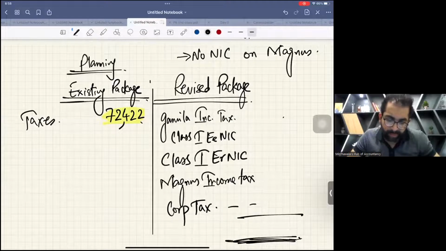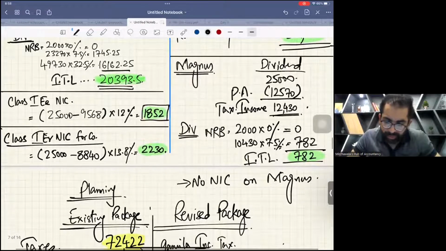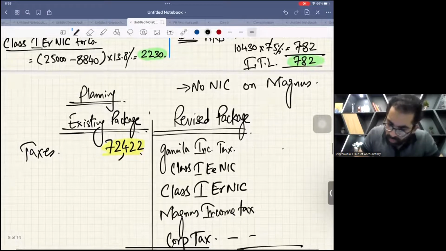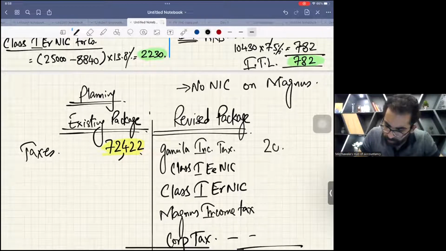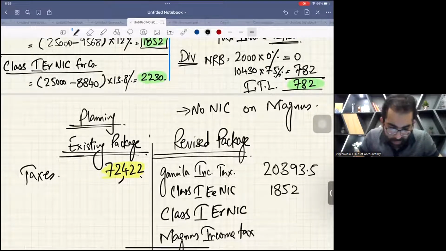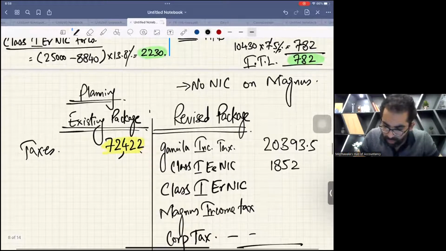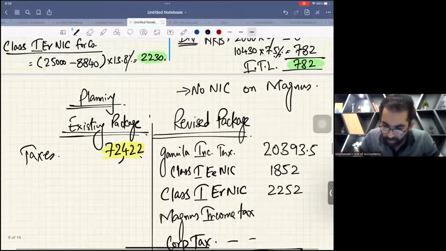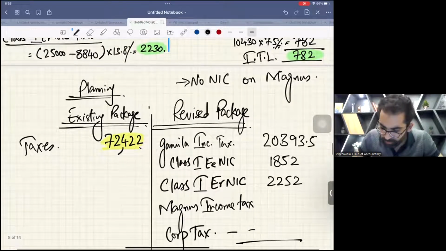Now what is the revised package? In the revised package, Jamila has to pay income tax of 20393.5. Class 1 employee NIC is 1852. Class 1 employer NIC is 2252. Corporation tax is 29026.